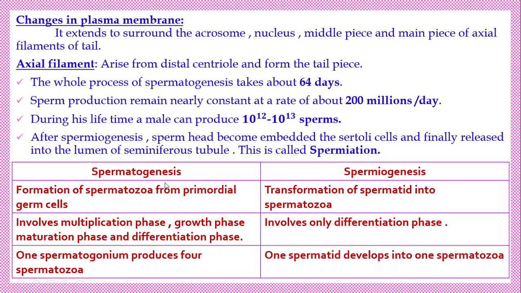Next, in spermatogenesis, from one spermatogonium, 4 spermatids are formed, because the spermatogonium becomes the primary spermatocyte. From one primary spermatocyte, 4 spermatids are formed, and from them 4 spermatozoa. Here, in spermiogenesis, one spermatid becomes a single spermatozoon. So these are the differences between spermatogenesis and spermiogenesis.